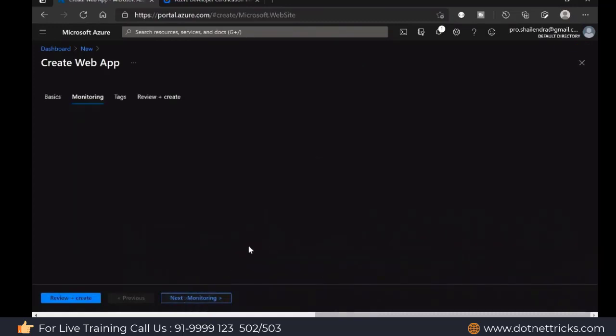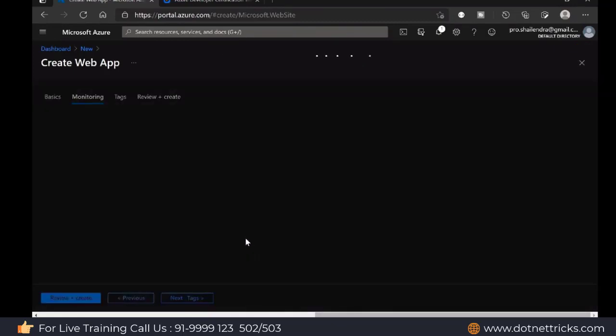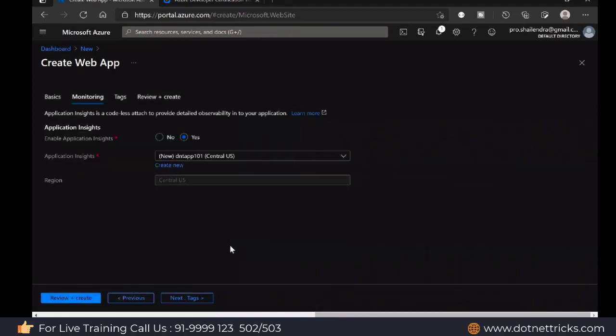Let's go to the next option, which is about monitoring. If you are willing to enable monitoring, you can enable Application Insights here. Application Insights will help you to look into your application code.